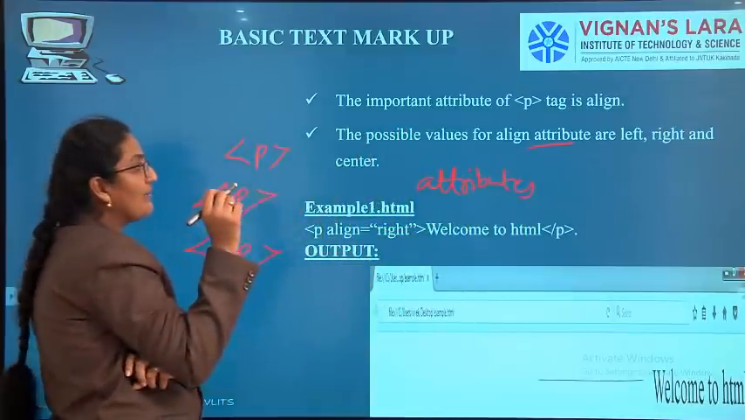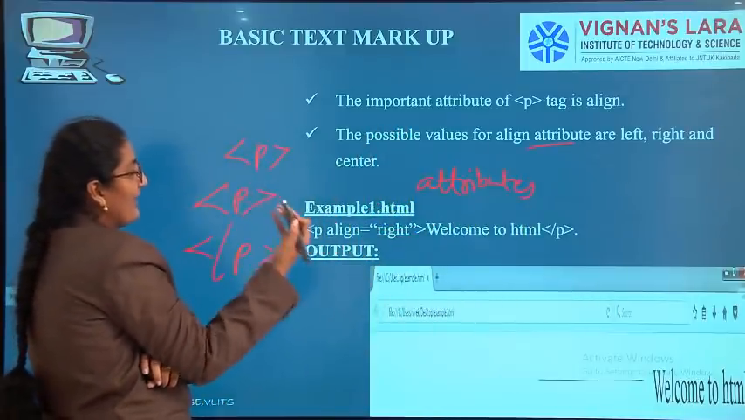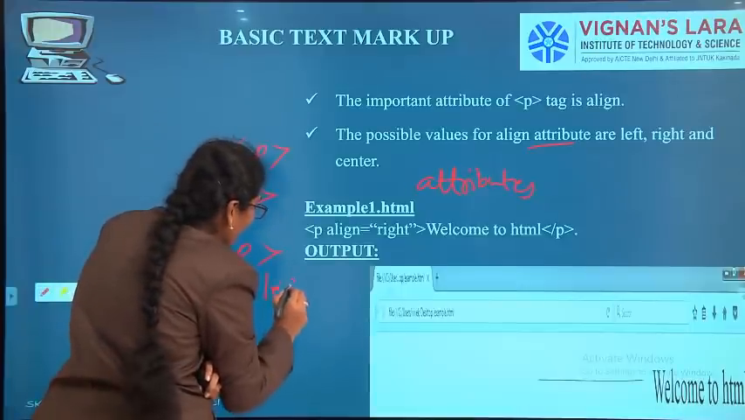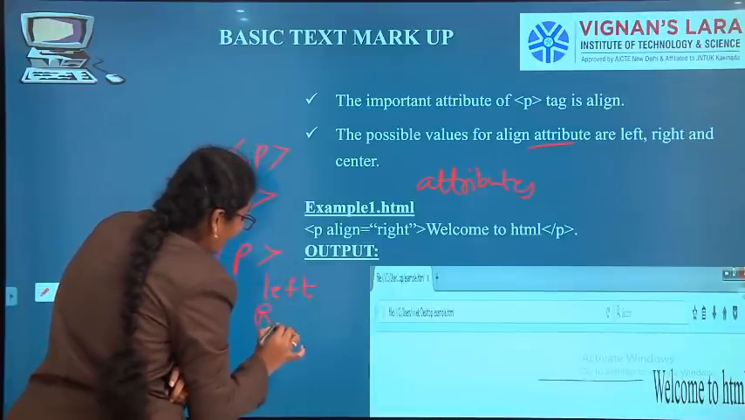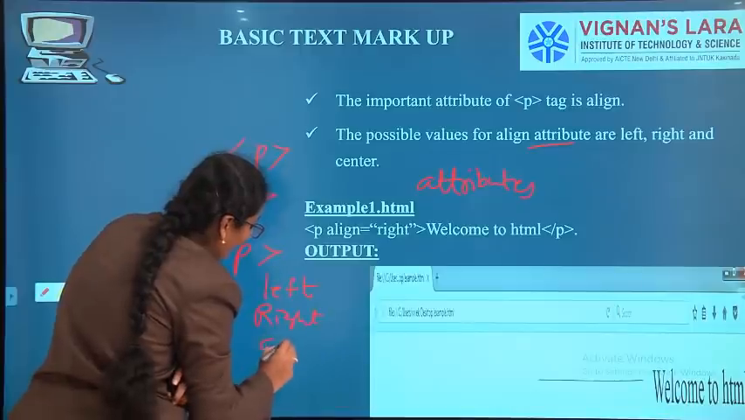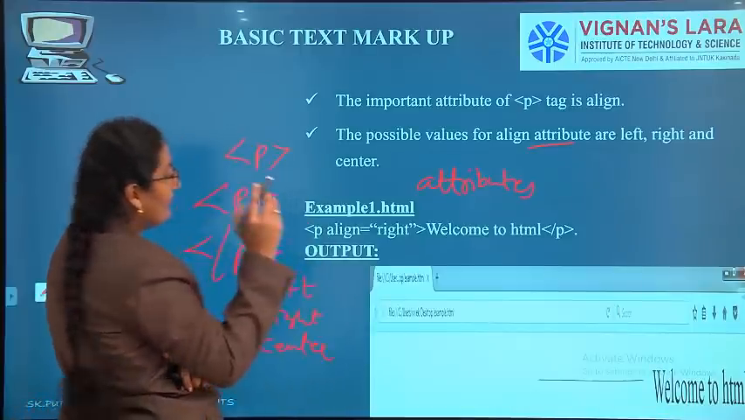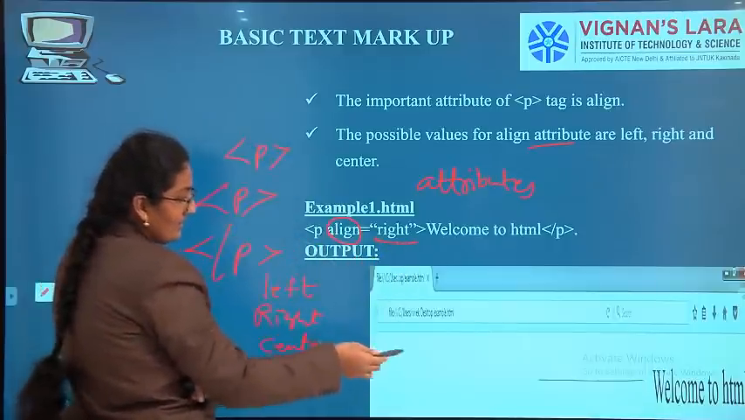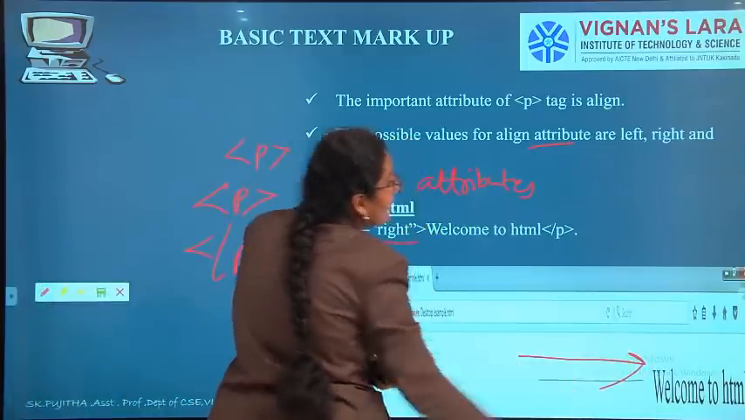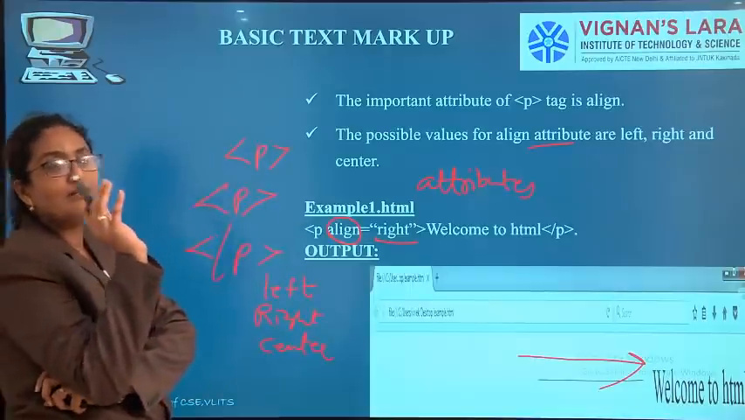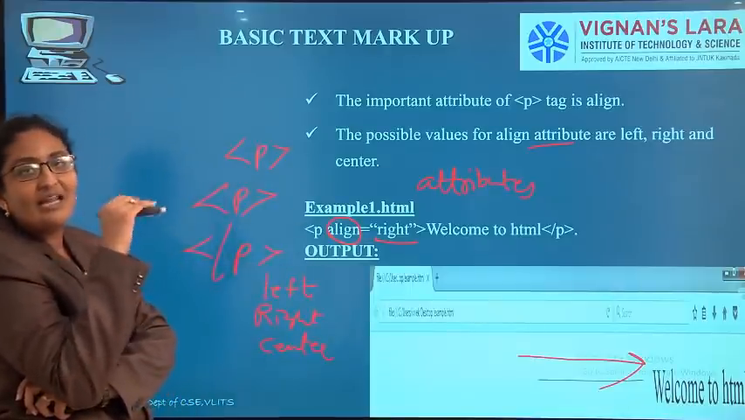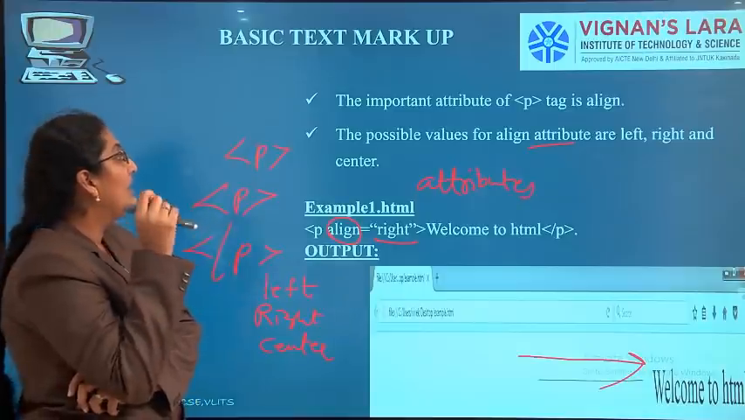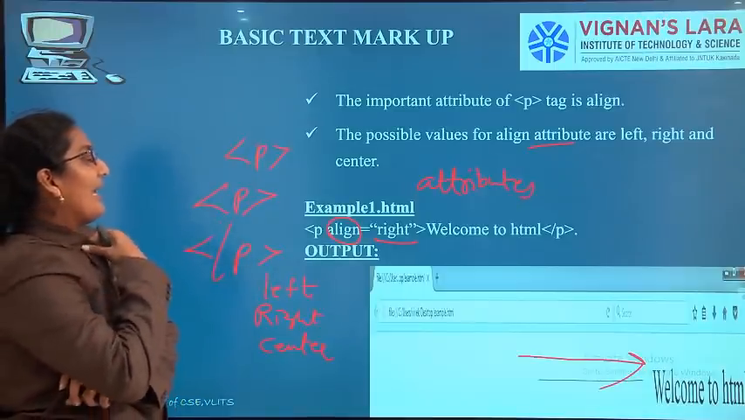What are the possible attributes P can have? Left, right and center. If I give the alignment attribute as right, the text will move to the right side. P is nothing but a paragraph tag. Every tag will have some attributes also.